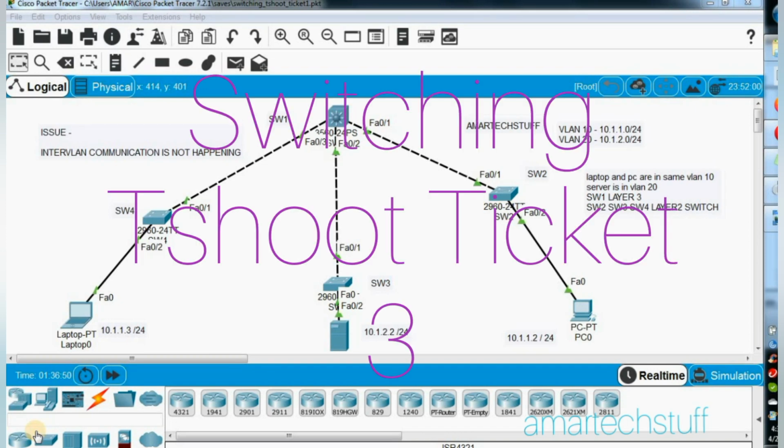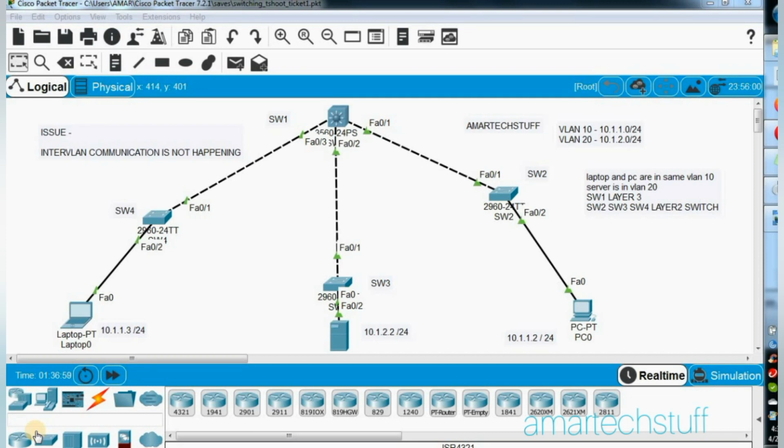So guys, in this video we are going to focus on a switching troubleshooting ticket, and the issue mentioned in this ticket is that inter-VLAN communication is not happening. That is, the communication between VLANs is not happening, but the communication within a VLAN, that is intra-VLAN communication, is working fine.